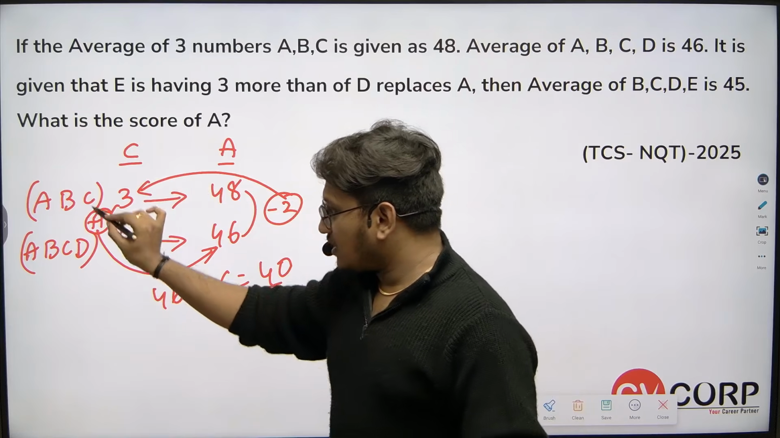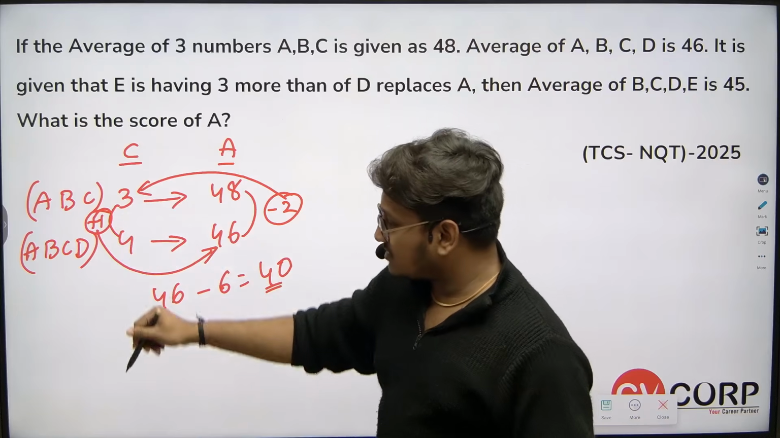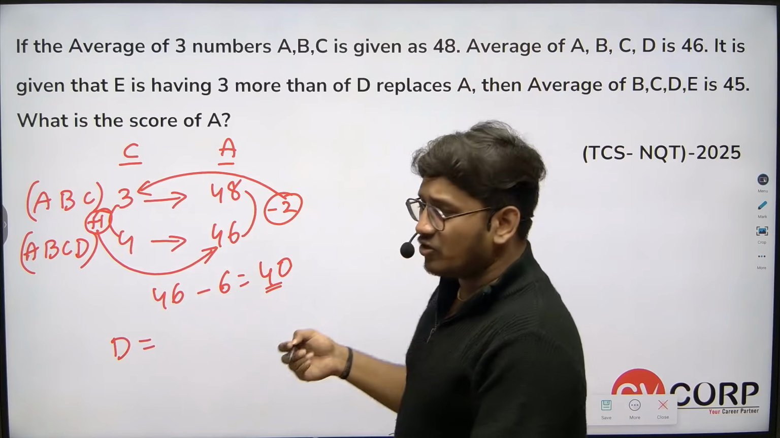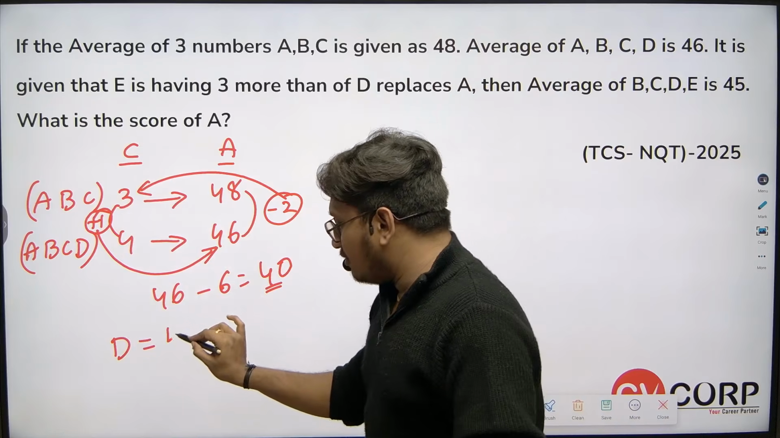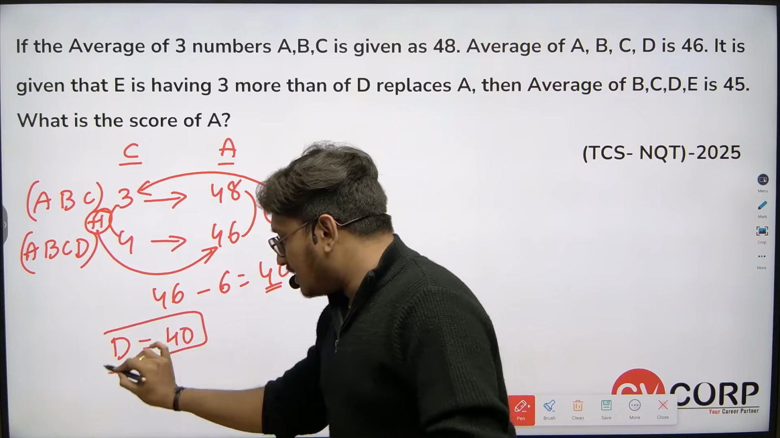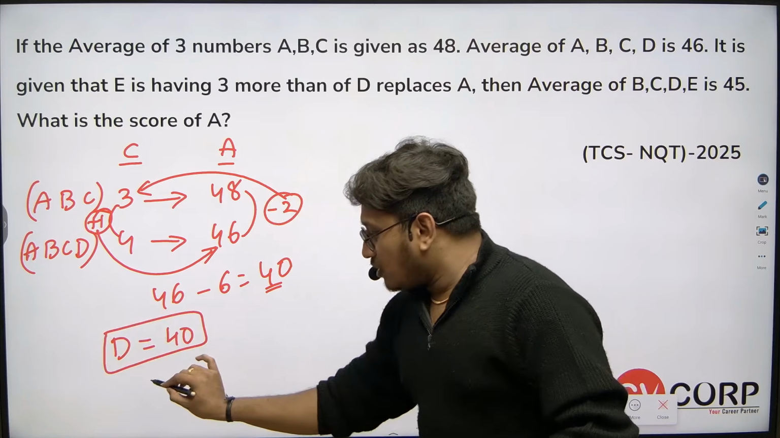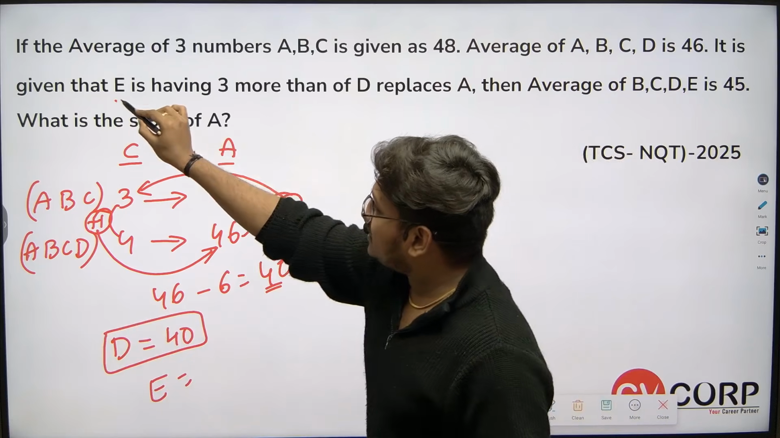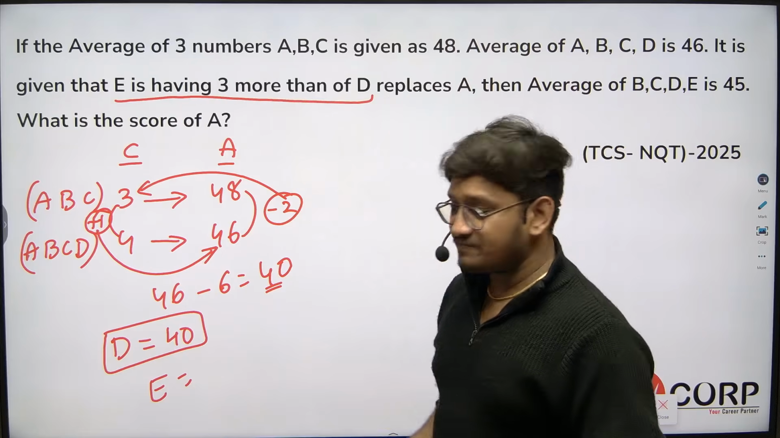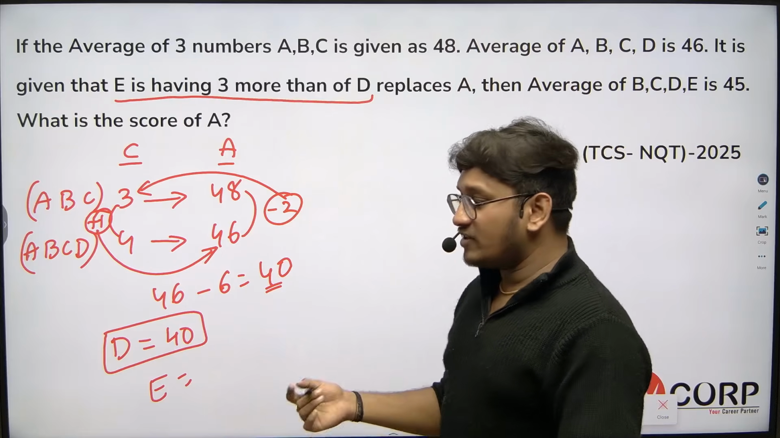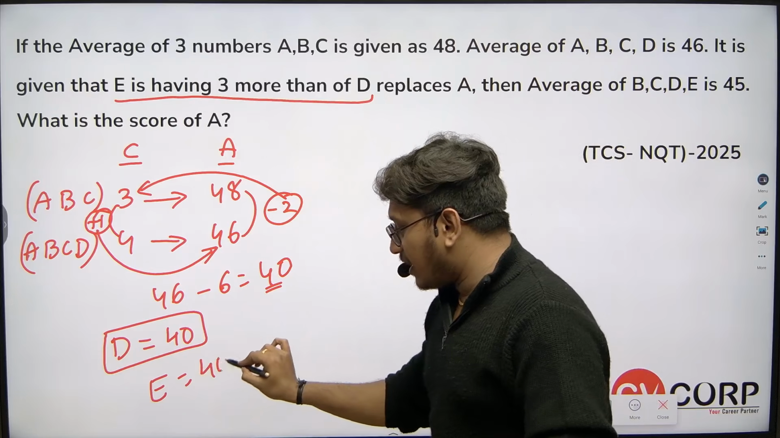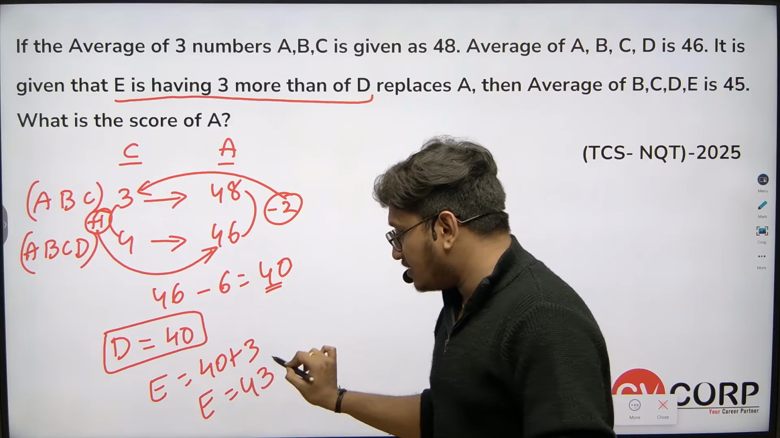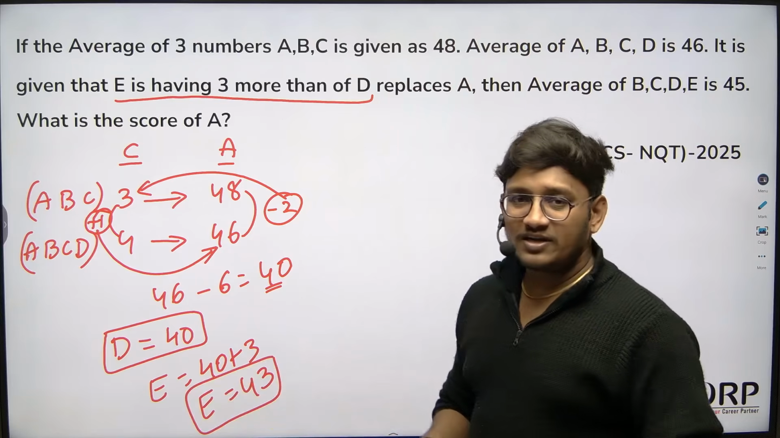So I got to know who the extra person added is: D. Here they didn't mention anything about age or weight. So D's value is 40. What about E's value? It is also given that E is 3 more than D. So D plus 3, which equals E's value, is 43. Hope you all are clear.